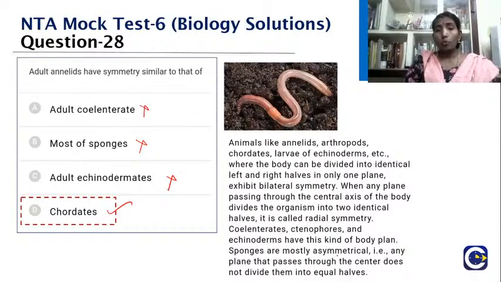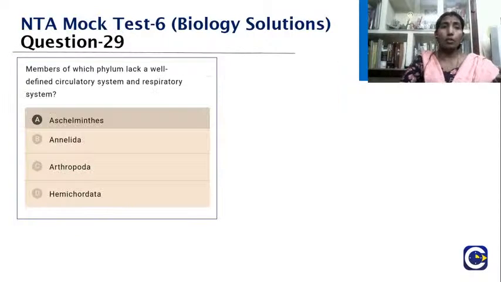So sponges are mostly asymmetrical, that is, any plane that passes through the center does not divide them into two equal halves. So that is where they are asymmetrical. Yes, we'll go to the next one.